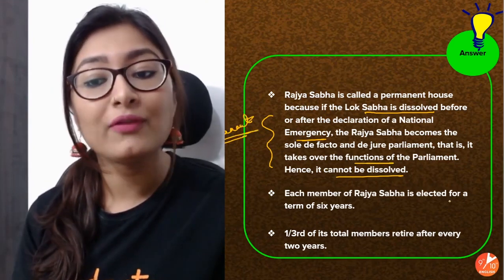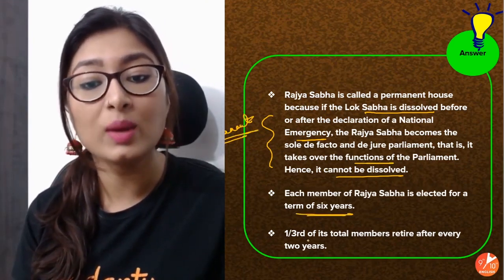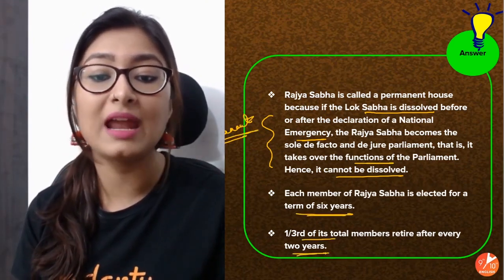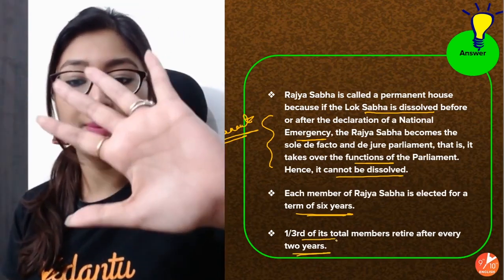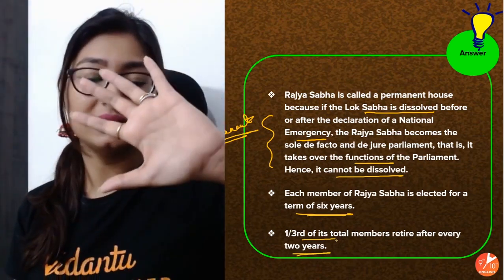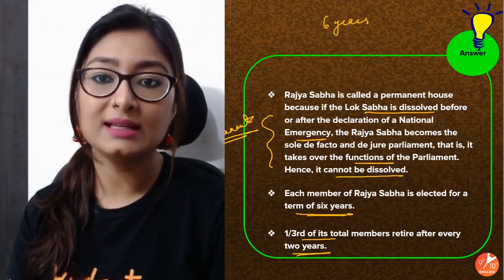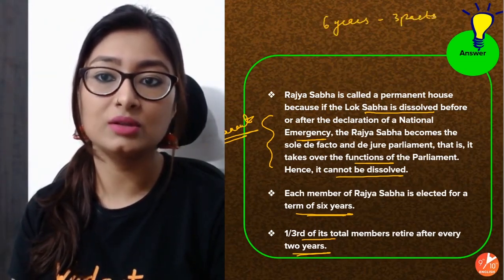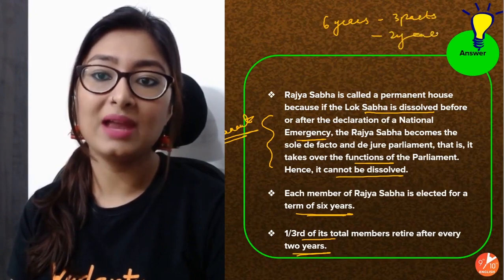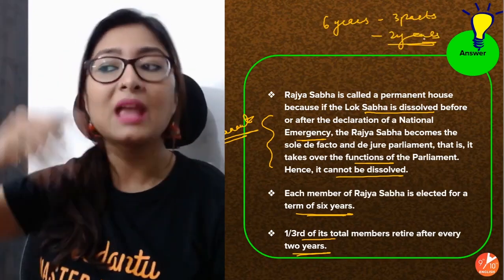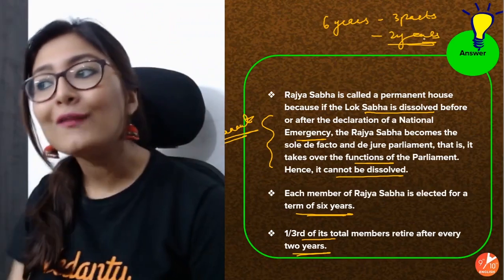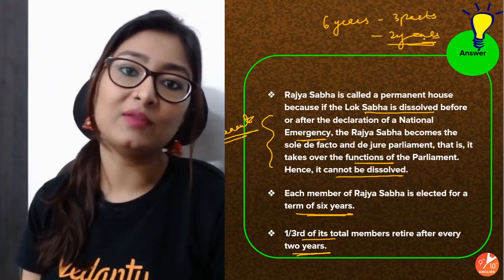After that, each member of Rajya Sabha is elected for a term of 6 years. 1/3 of its total members retire after every 2 years. So if 1/3 is retiring, what does that mean? 6 years divided into 3 parts makes 2 years. So in a gap of every 2 years, 1/3 of the people retire and 1/3 new people come. So always 2/3 will be there, right?